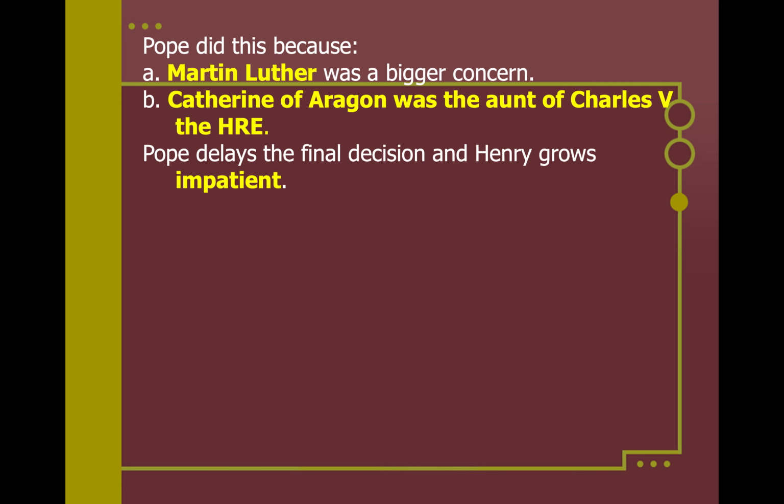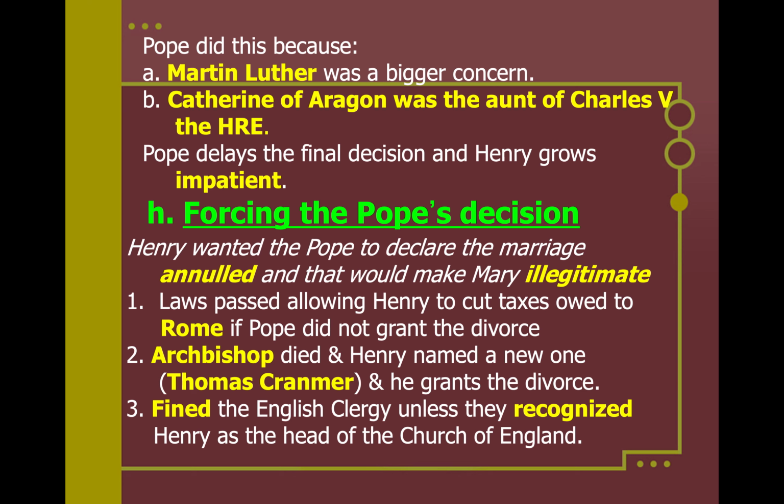However, the Pope is delaying the decision. Henry's going to grow impatient, and he is going to make his own decision. So Henry wanted the Pope to declare the marriage annulled, and just stop the marriage. It no longer exists. And that would make Mary illegitimate. So if he did have a son, that son could take the throne.